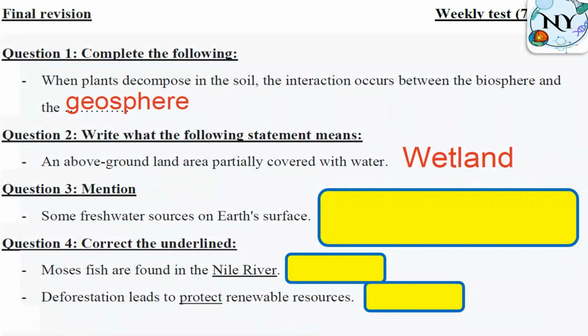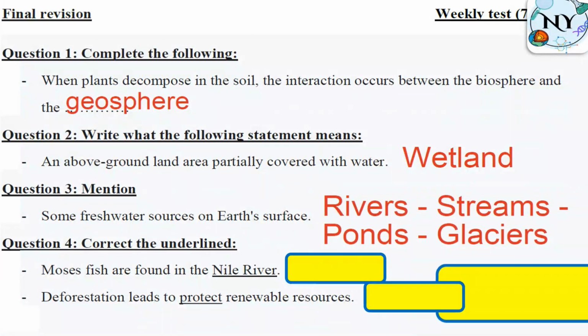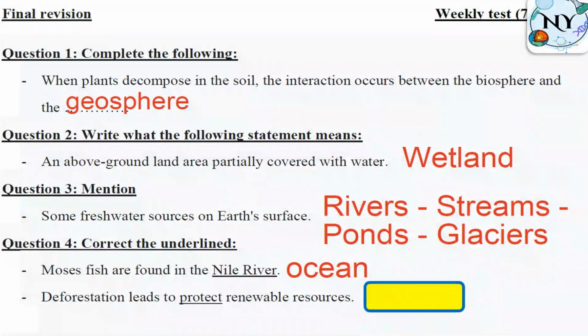Some freshwater sources on Earth's surface. We have a lot of freshwater sources. We have rains, rivers, exactly, some lakes, ponds, streams, and glaciers. Perfect. Mussels fish are found in the Nile River. No, in the ocean. Deforestation leads to protect renewable resources? Of course not. Waste renewable resources.